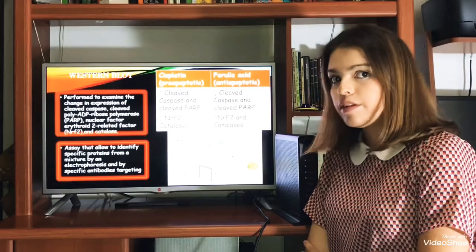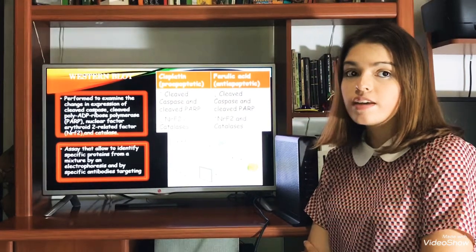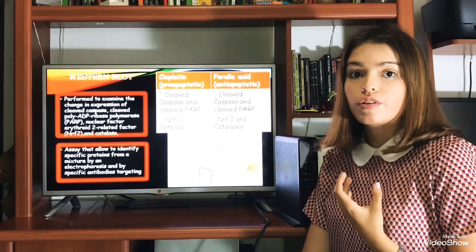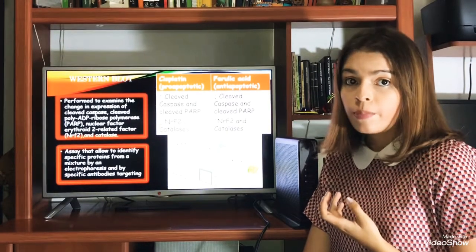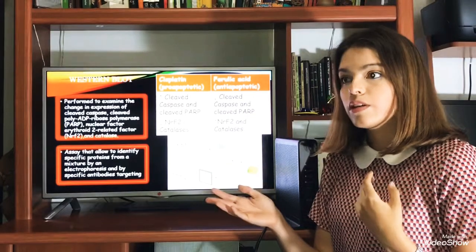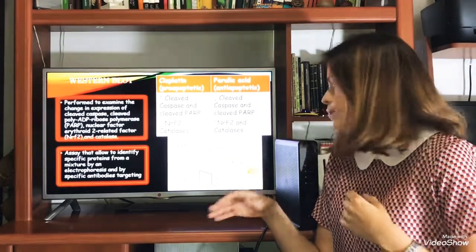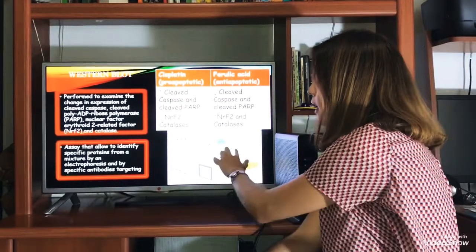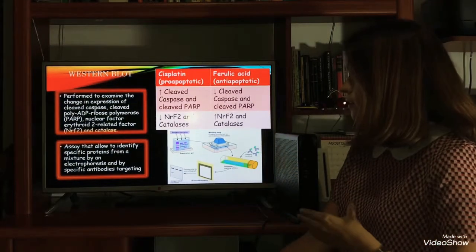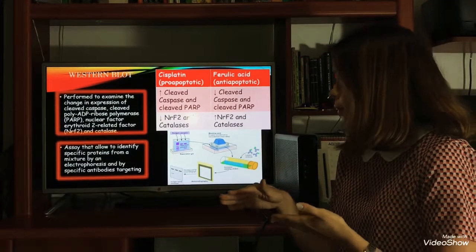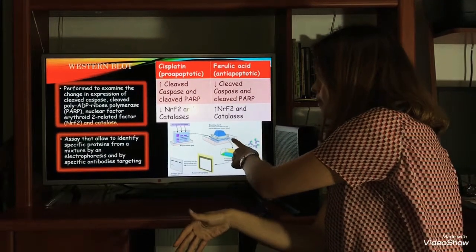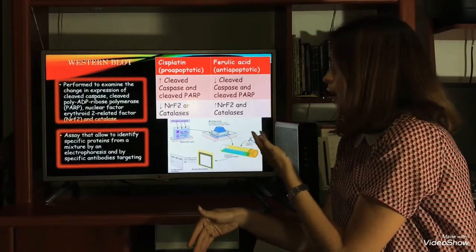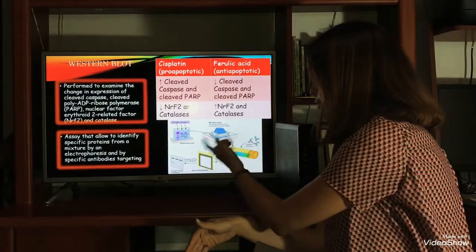Another assay performed in the research is the Western blot, which is an assay that is used to separate a specific protein from a mixture of them extracted from the cell by gel electrophoresis. Gel electrophoresis separates proteins by weight and charge. So in the gel electrophoresis we have a tank, and we have a gel and a membrane, and we put the proteins on the negative side because we have an electrode, because we are going to induce electricity through the sample.